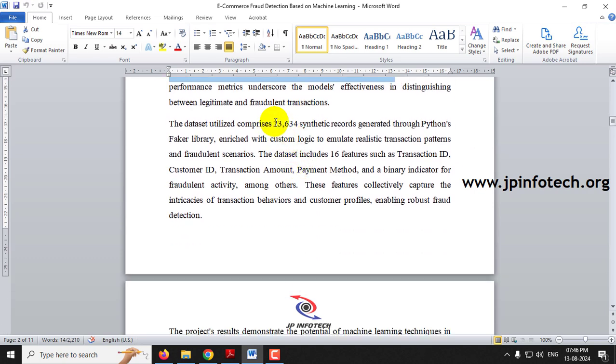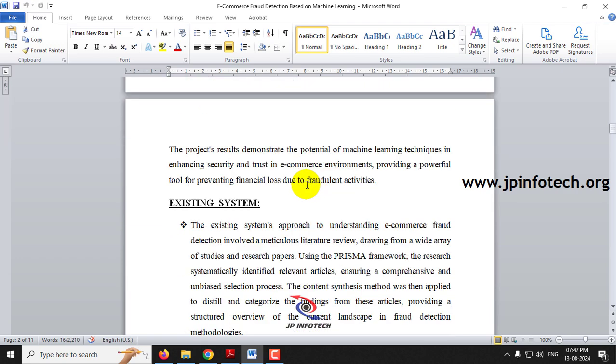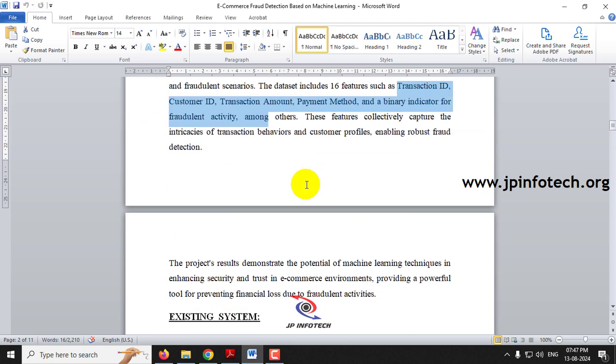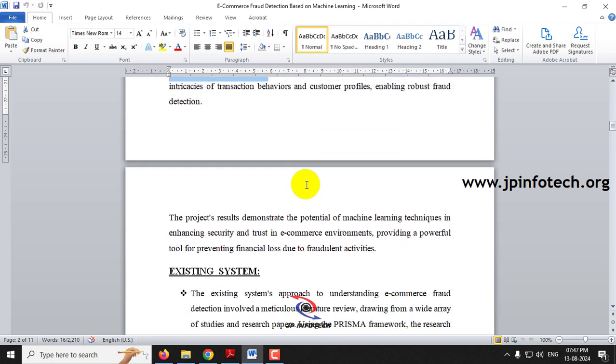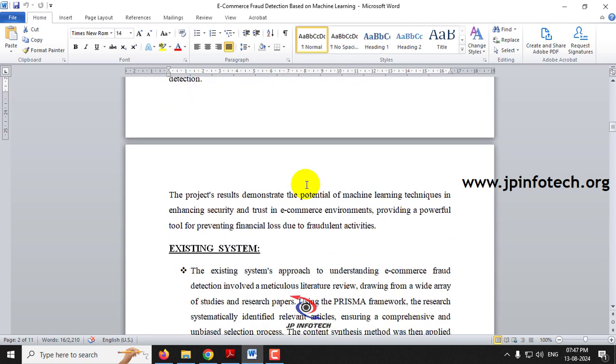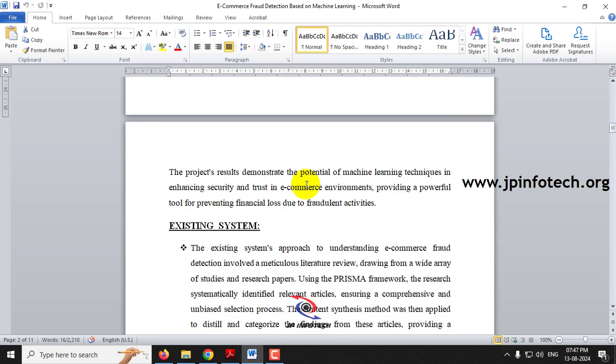And coming to the data set part, you can see we have used around 23,634 data set records, which is a synthetic data set generated through the Python Faker library. And you can see about the 16 features. So these are all the features that I have mentioned. Those details have been mentioned here, and we are going to predict e-commerce fraud detection. This is going to be helpful in the e-commerce environment to prevent the financial loss due to fraudulent activities.